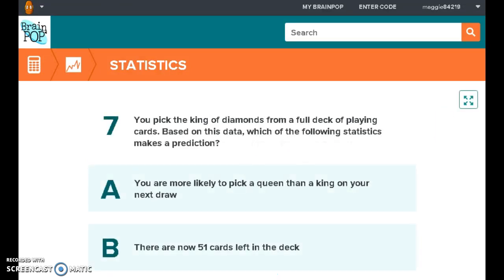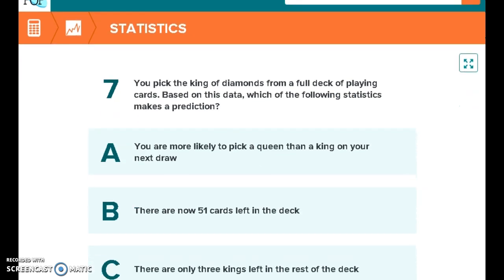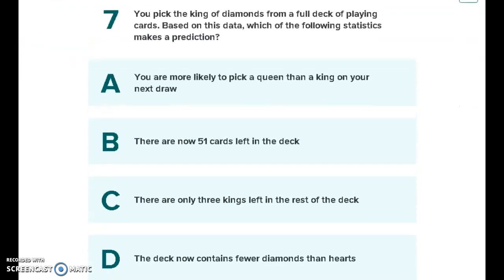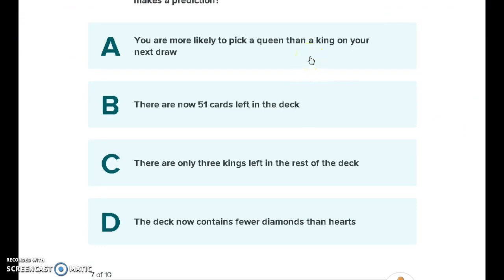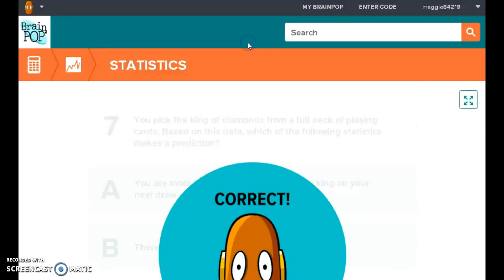You pick the king of diamonds from a full deck of playing cards. Based on this data, which of the following statistics makes a prediction? You're more likely to pick a queen is a fact. That's the answer. There are now 51 cards left in the deck. That is a fact. There are only 3 kings left. That is a fact. The deck now contains fewer diamonds than hearts. That is a fact. So you're more likely to pick a queen. More likely meaning it's not guaranteed, but statistically, because there are 4 queens and only 3 kings, you're more likely to choose that queen. So that would be the answer.